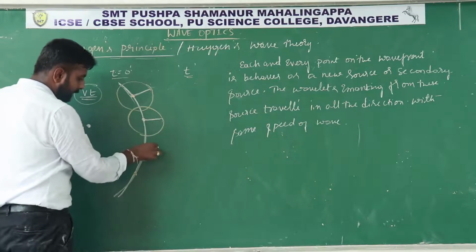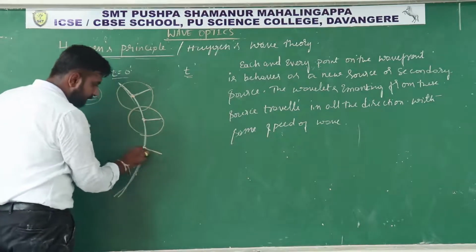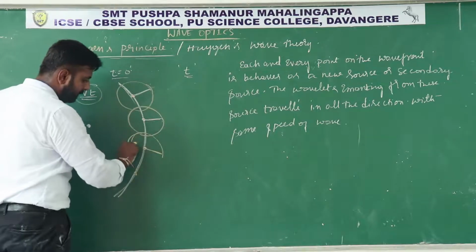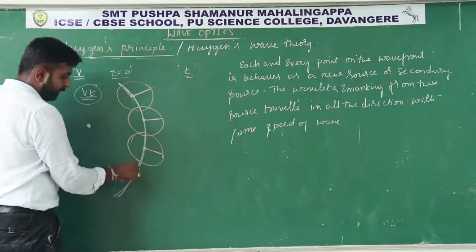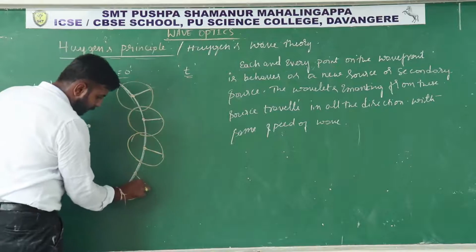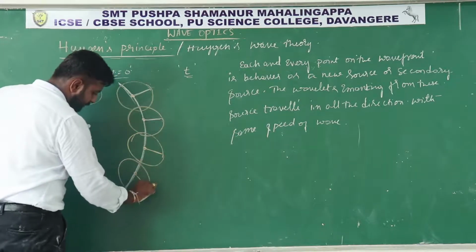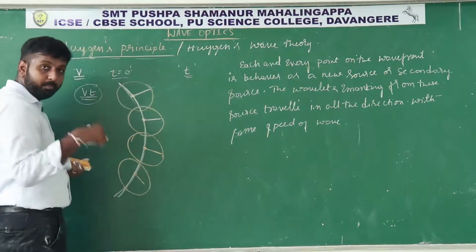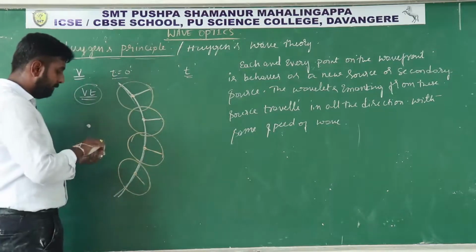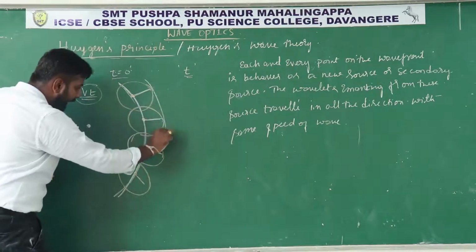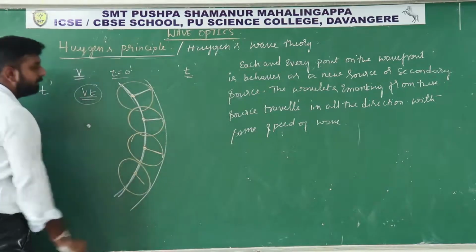Hence we are taking vt as a radius and drawing spheres. Then, to get the shape or position of the wavefront, we have to draw a common tangent to all the spheres.